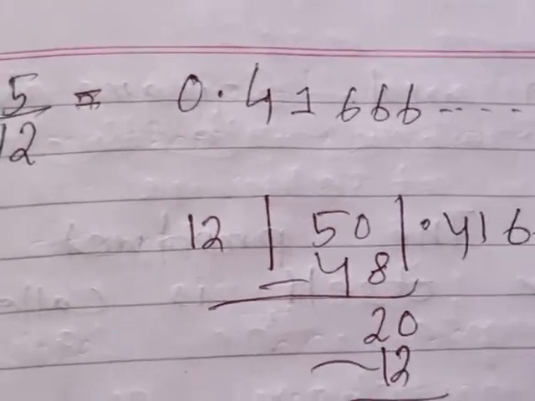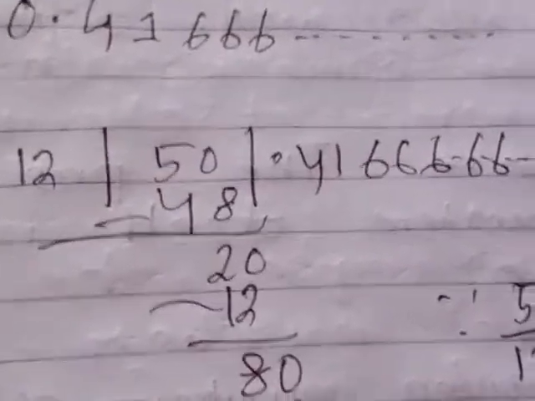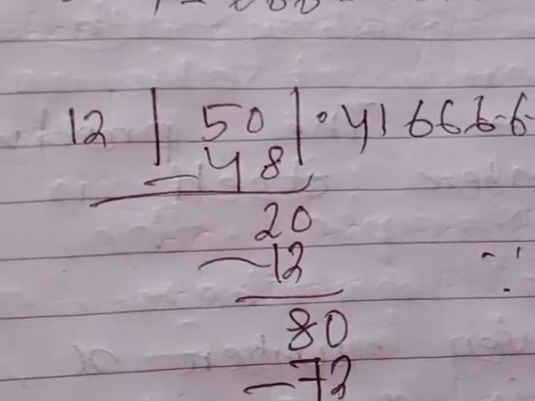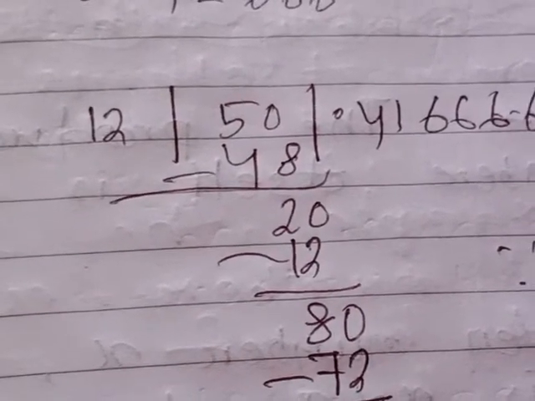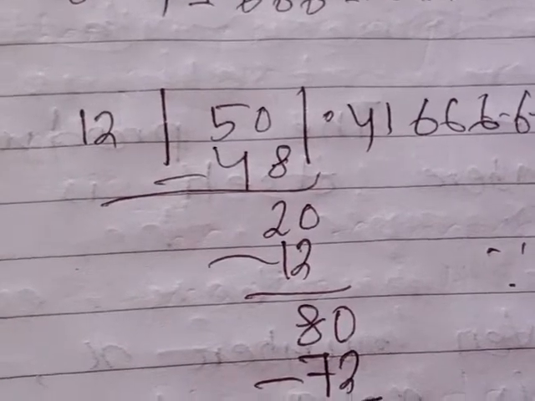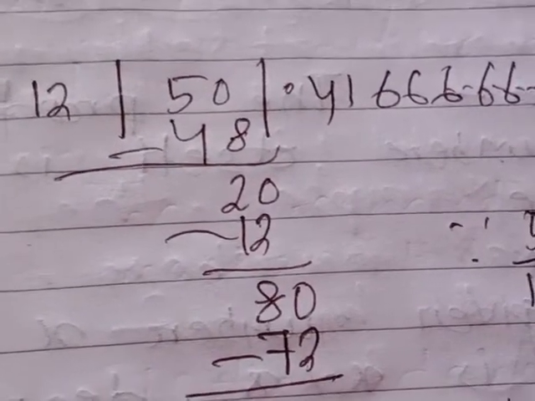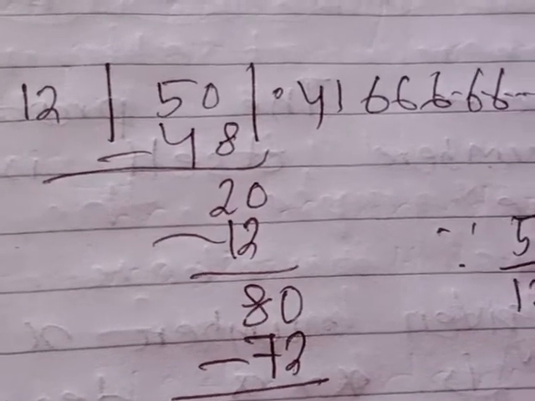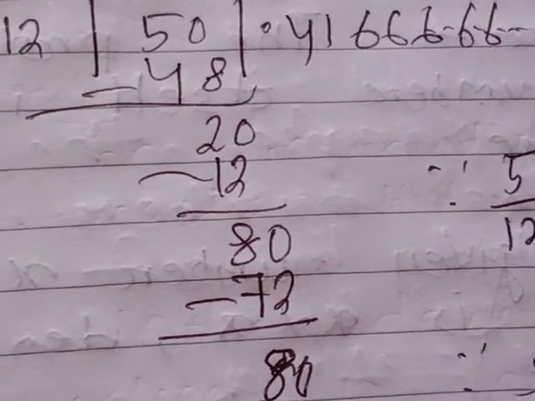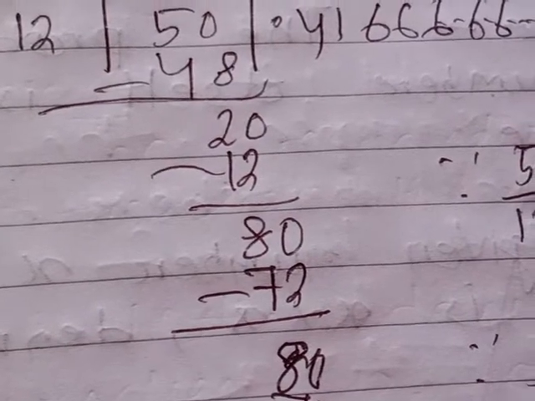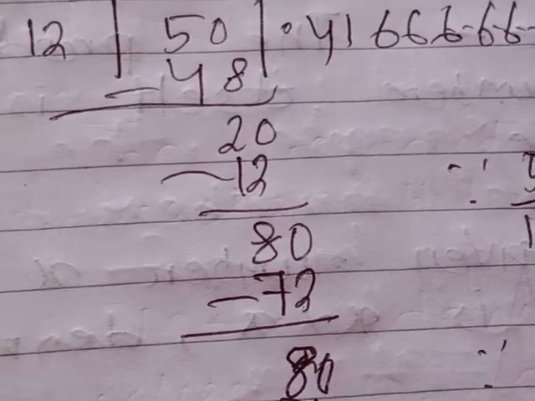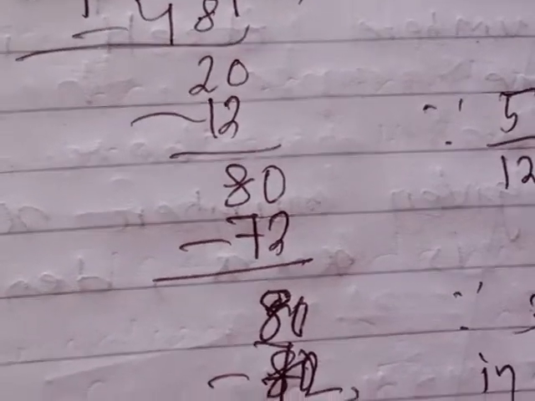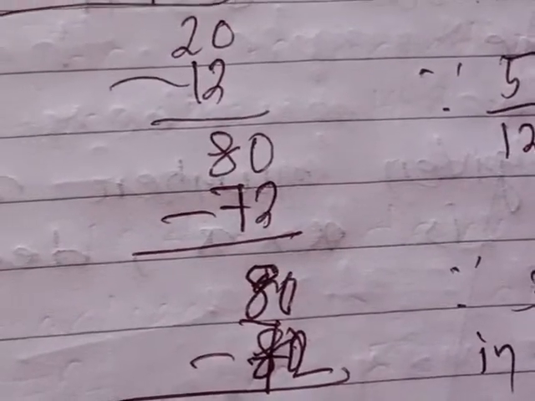Let us divide 5 by 12. Put the decimal point and put 0, it will be 50. Then 12 fours are 48. 50 minus 48 is 2. Put another 0, the number is 20. 12 ones are 12, so 20 minus 12 is 8. Putting 0, it will be 80. 12 sixes are 72, so 80 minus 72 is 8. The remainder is coming 8 again.